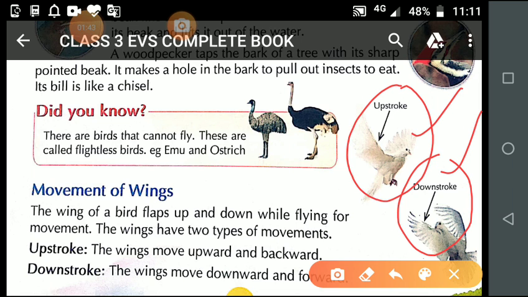What happens in the upstroke? The wings move upward and backward. And what happens in the downstroke? The wings move downward and forward.